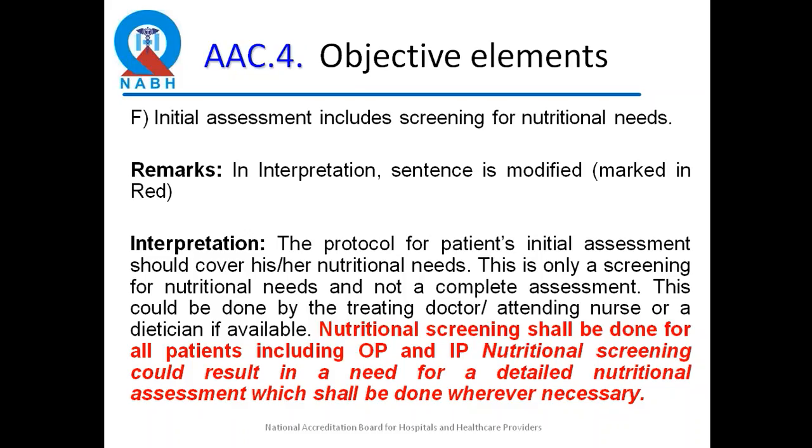But gradually we should encourage the hospitals to take up some small ways of screening the patients to identify nutritional deficiencies. So here the interpretation says that it should be done for all patients including OP and IP, and if you find that the screening is showing a deficiency, then you send the patient for a detailed nutritional assessment wherever it is applicable.